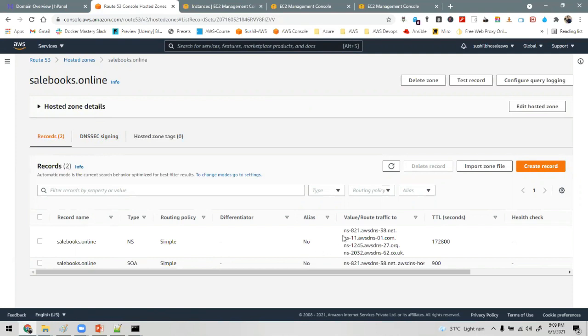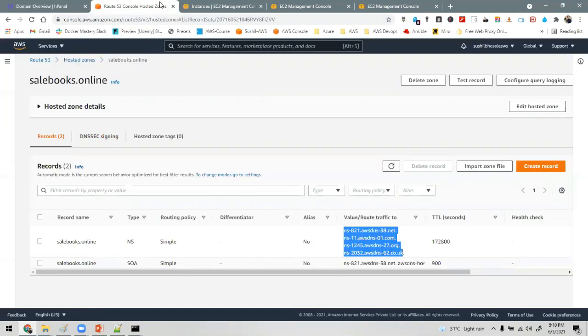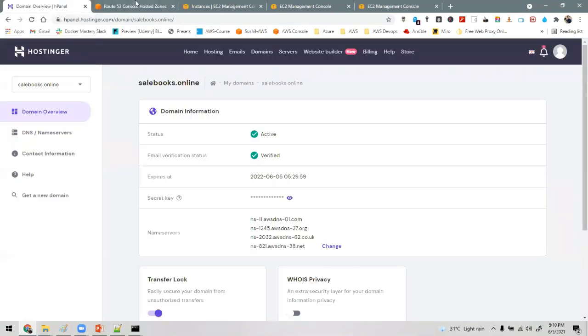So what we have to do is copy these name server records, go inside our Hostinger and change them. I already did this yesterday. If you change it today, and right now it's 5 p.m., it takes approximately 24 hours for the global replication of this DNS to happen. So this step has already been done.